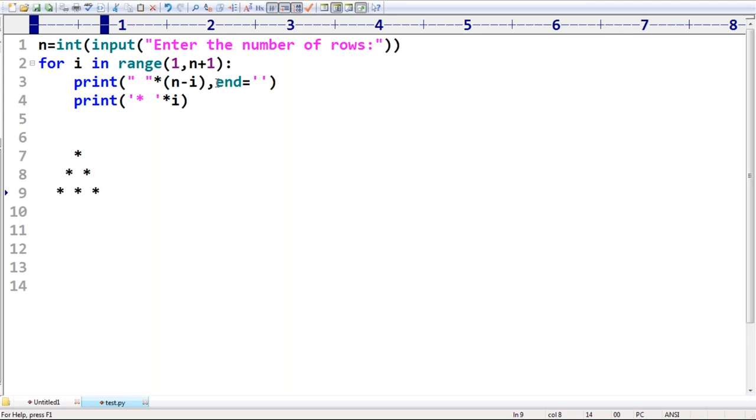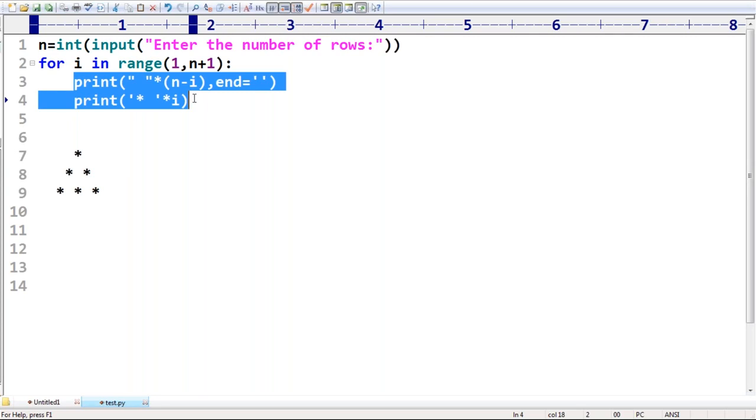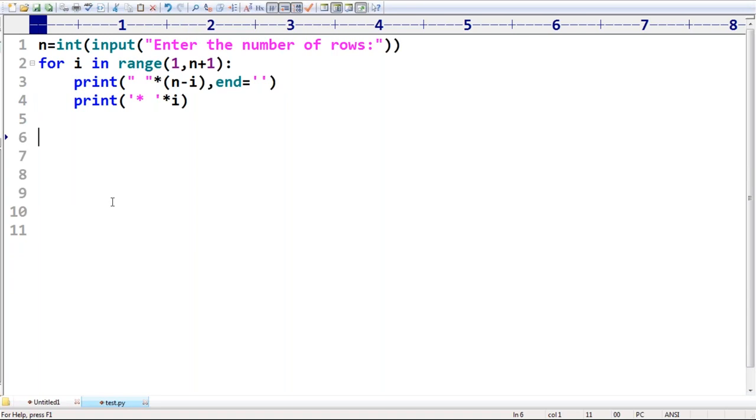Next, why am I taking the print statement like this? Anyone, can you please guide? Srivani, observe that. Because after spaces, in the same line only I want stars. Star symbols we want in the same line. That's why I'm telling these things: with explanation alone you won't get it. With practice and observation, you are going to get the concept. That's why it's compulsory to practice, so that you will get much clarity about this.